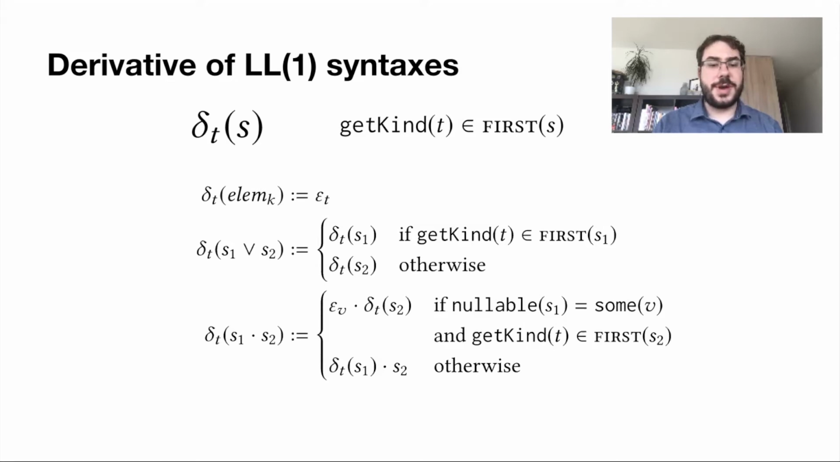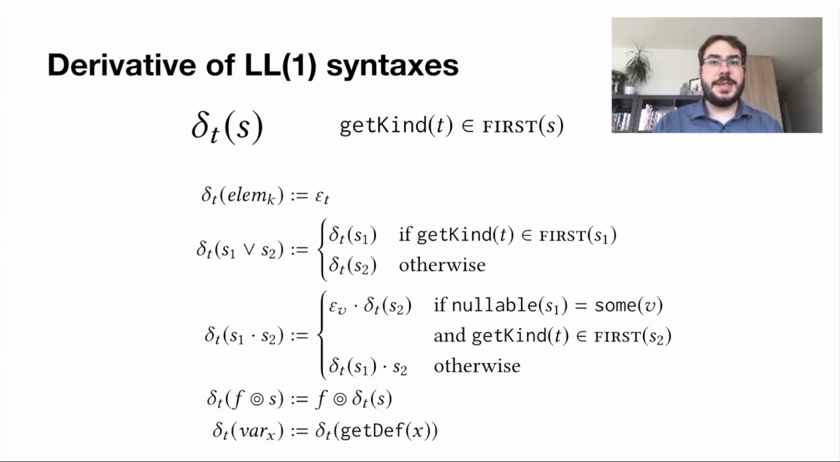Derivation continues on the right when the left is nullable and the kind of T is part of the first set of the right side. Otherwise, derivation continues to the left. Here, the function nullable is used to get the unique value associated with the empty string by the LL1 syntax S1, if any. Cases for map and variables are equally simple.